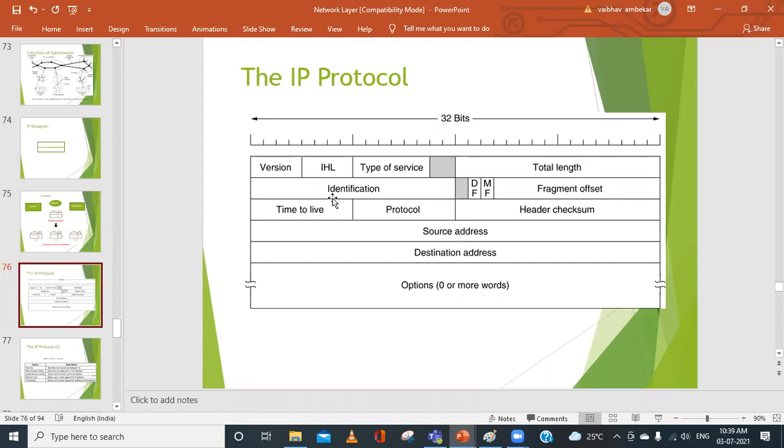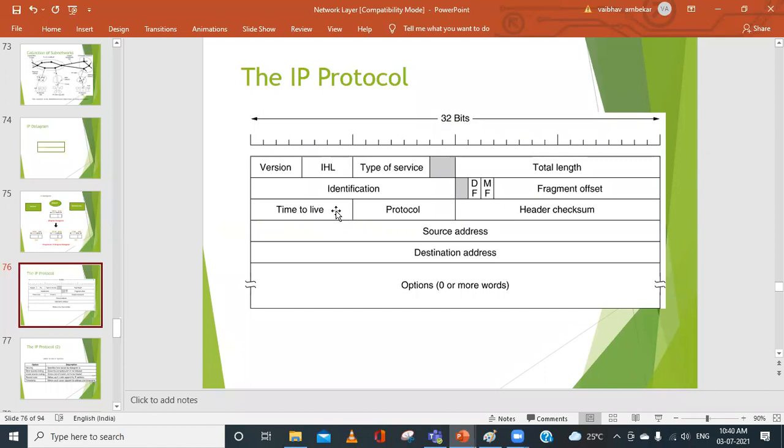Next we have the time to live. Time to live is nothing but an age or validity. For every datagram, there will be some validity, say 10 seconds or 20 seconds, and it works like a hop counter. As the datagram travels through the transmission, at every hop or every router, this value will be decremented.